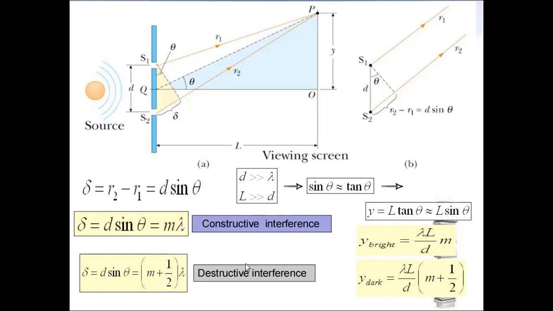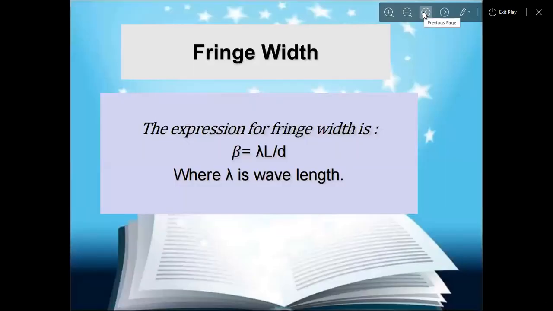So from the double slit experiment of Young, we get these two equations for both constructive and destructive interference. The expression for fringe width will be beta equals lambda L by D, where lambda is the wavelength. You have to remember this equation.